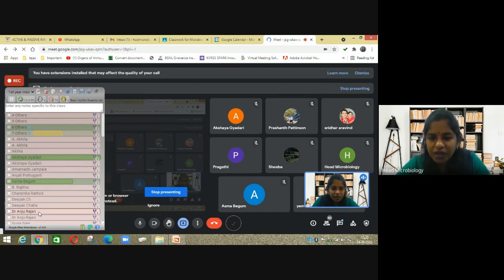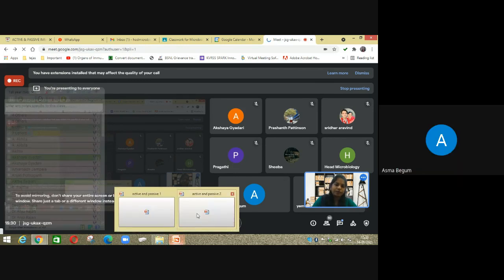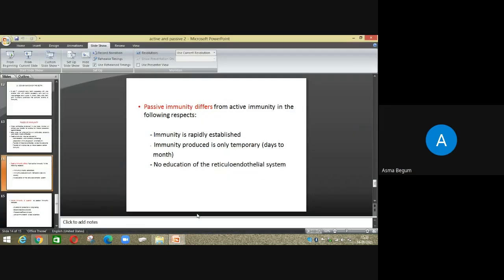So passive immunity is when you inject it. Second, when it gets transferred through the placenta. And third, what was the third one? Lymphocytes. What was the third one?